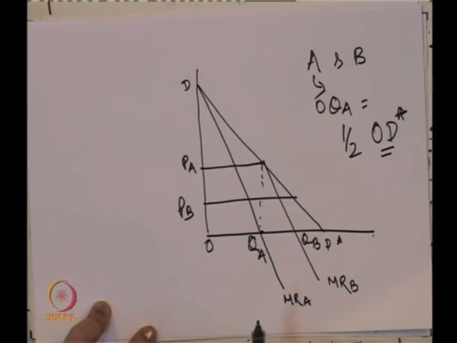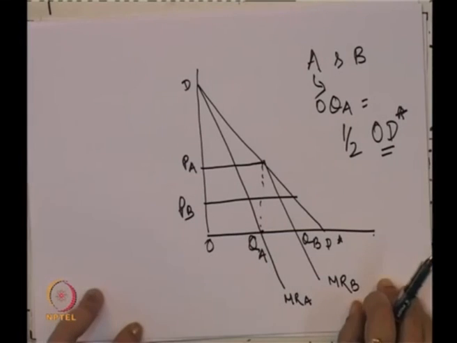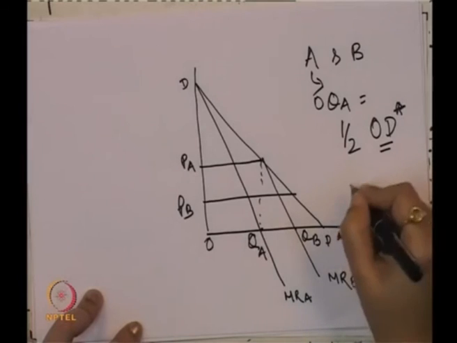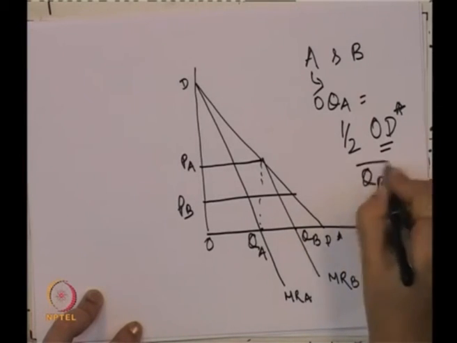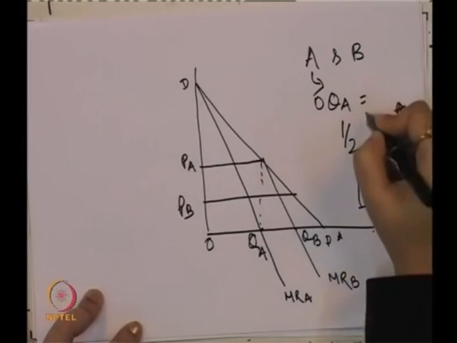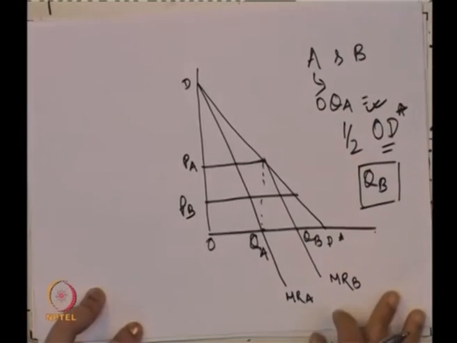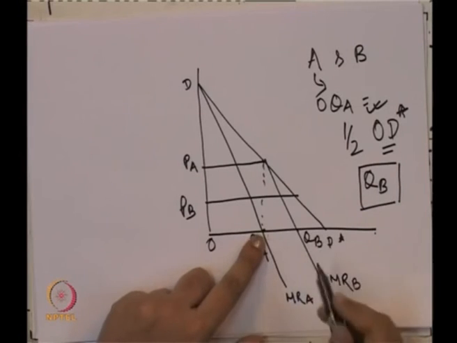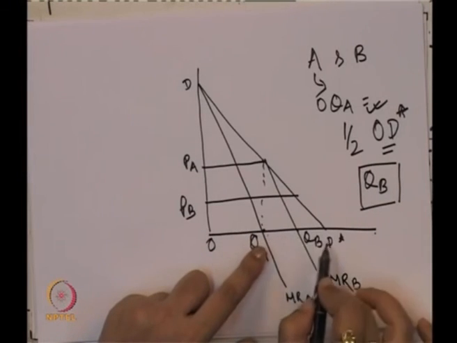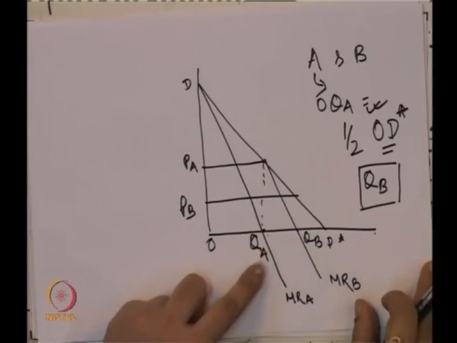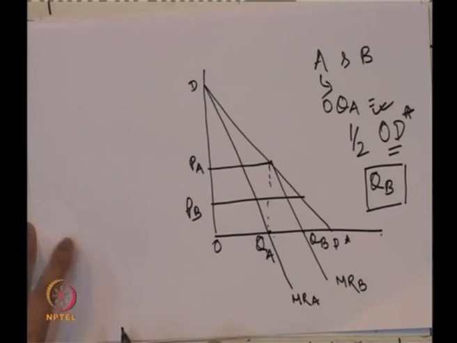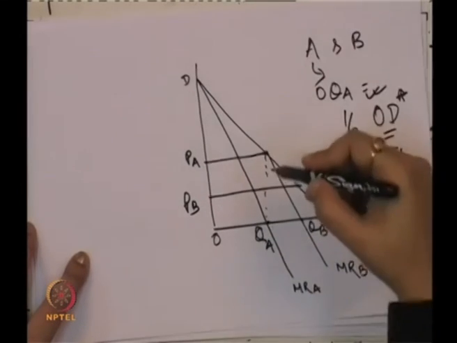So, what will firm B do now? Firm B will produce only QB, because they know that firm A is going to produce half of the total market demand. Now, what is the market demand available? Market demand available is QA D star. So, B will just take half of it, assuming that the rest will get produced by firm A. Now, what is the demand curve for firm B?